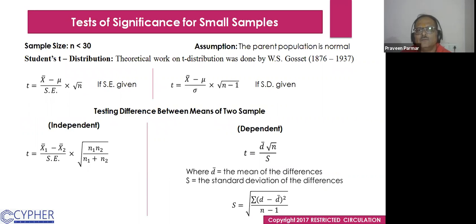Now, we have seen that our sample size is more than 30. So we are conducting the Z test, as somebody says. If we have a sample size less than 30, we use the T test instead of the Z test, because I will explain to you why we do it. But in R, we use only the T test, whether the sample size is any. There is no botheration about the sample size. I will explain why it happens.